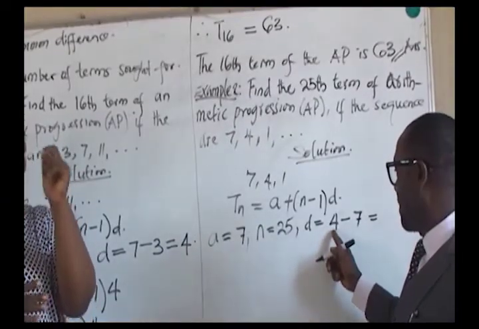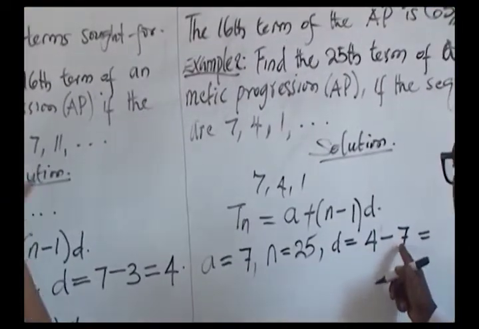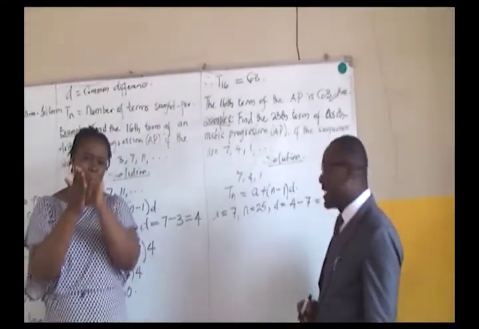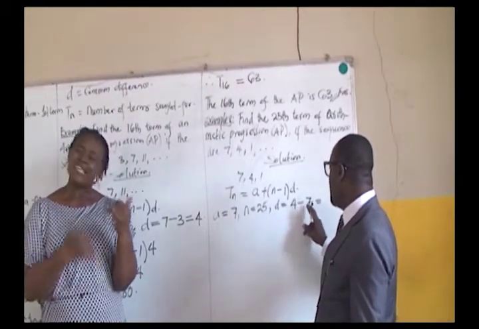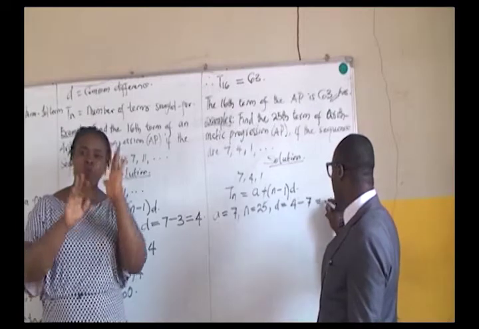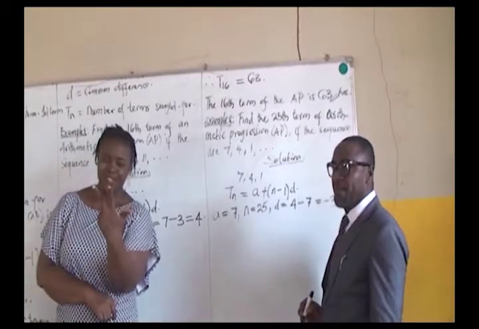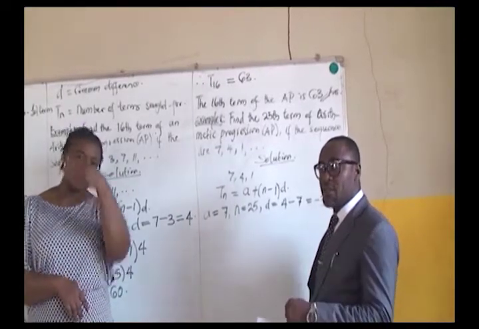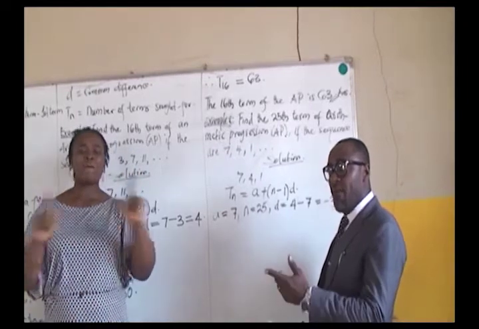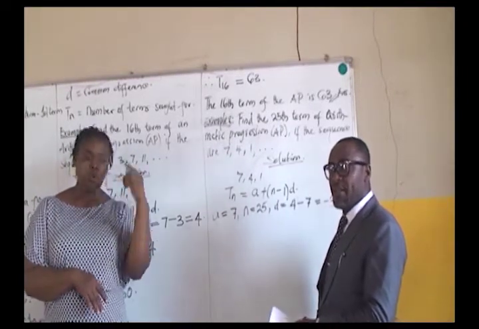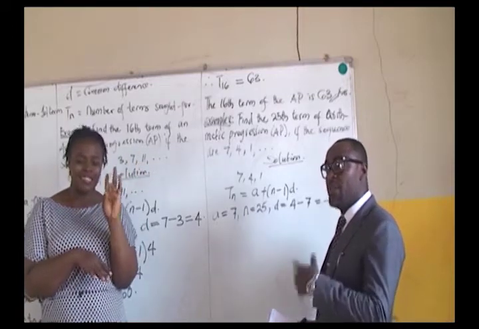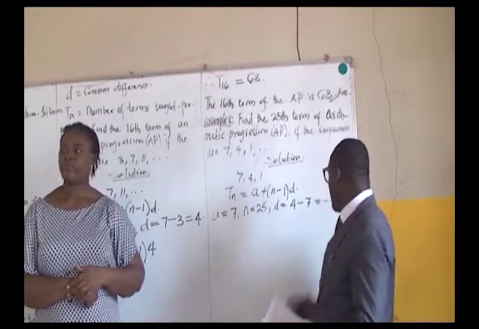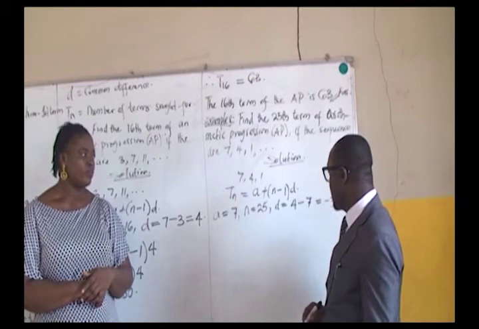The positive 4 is smaller than 7, and you are taking 7 away from 4. Mathematically, 4 minus 7 will give us minus 3. I know some of you wonder, why not 3? No. It can't be 3 because 7 is bigger than 4 and it's taking the negative sign. 7 minus 4 would have been positive 3, but 4 minus 7 is minus 3. So minus 3 is our answer for the common difference.